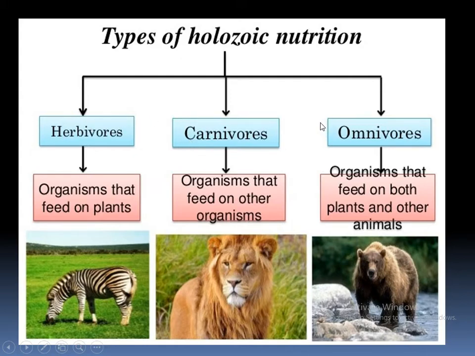And all these animals are heterotrophs. The nutrition they take we call heterotrophic nutrition, because they are depending on others. That is why they are called heterotrophs.